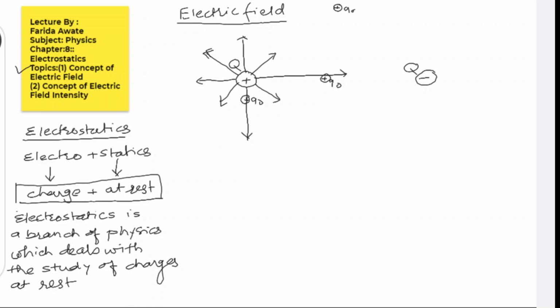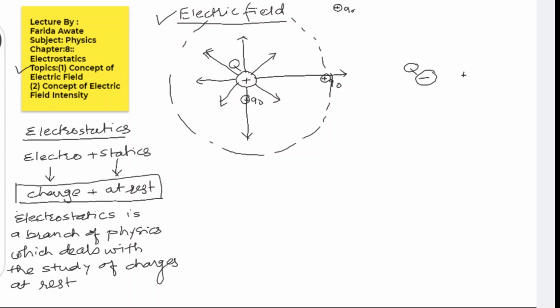So this finite surrounding space is known as electric field. Suppose around this much area we can show. If the test charge is kept in this area, then only it will experience some force, and this surrounding space is known as electric field. Same here also, similarly with the negative charge it will happen.